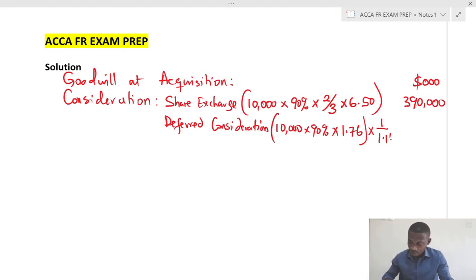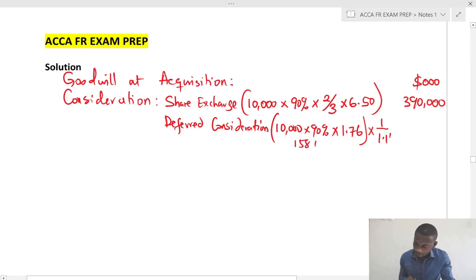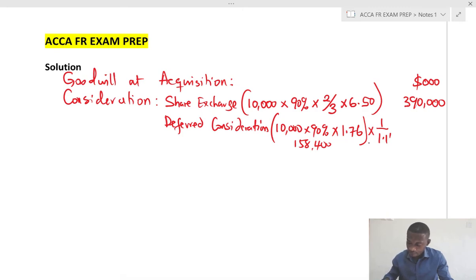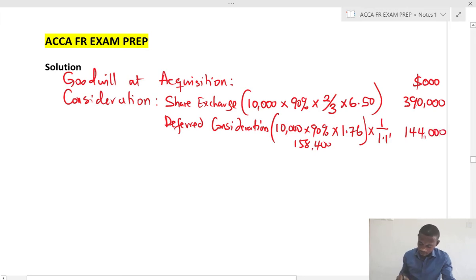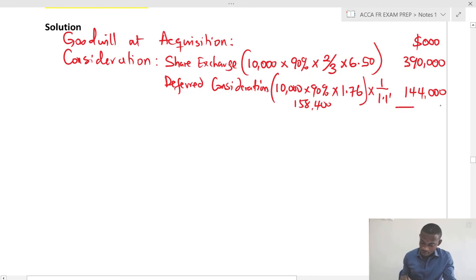So let's see the 9,000 times 1.76. That should give me 158,400. Then the discount factor, so 1 divided by 1.1 times 158,400. That should give me 144,000. So the total consideration should be 390 plus 144. So this should be 534.